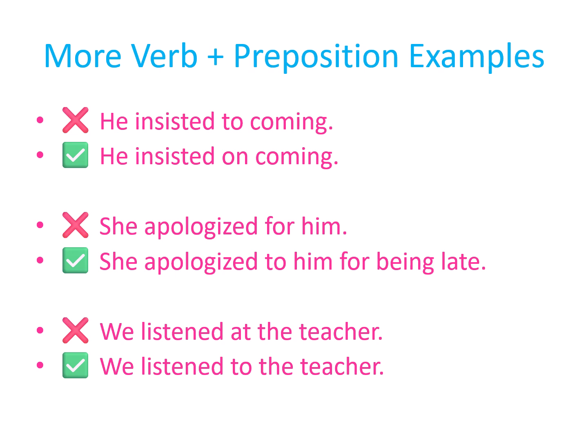Next example, "She apologized for him being late." That's not quite right either. You should say, "She apologized to him for being late." When someone apologizes, they apologize to a person, and for the reason. One more, "We listened at the teacher." This is incorrect. The proper preposition is to, "We listened to the teacher."